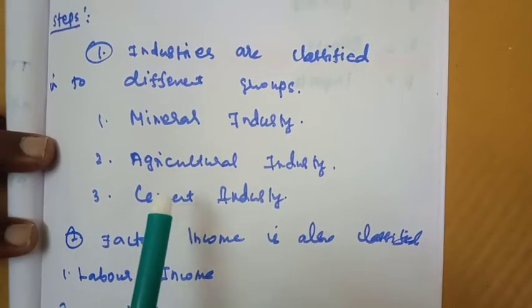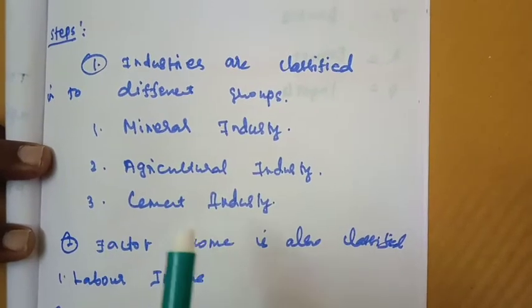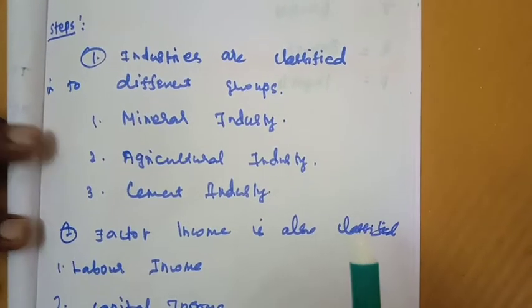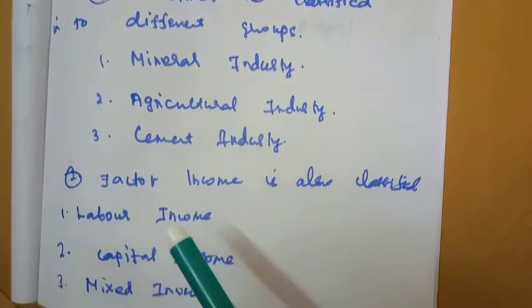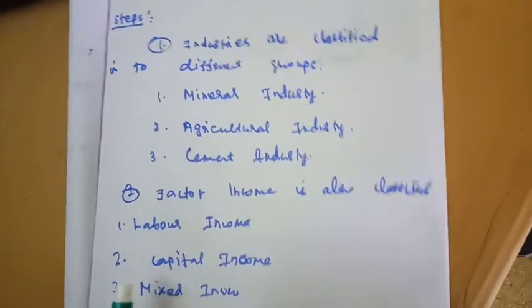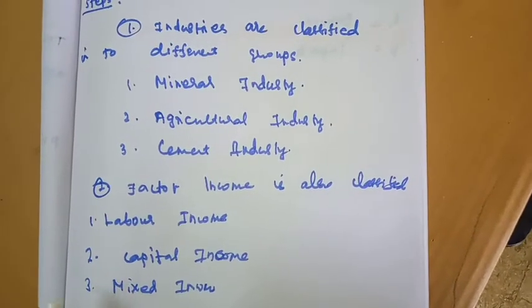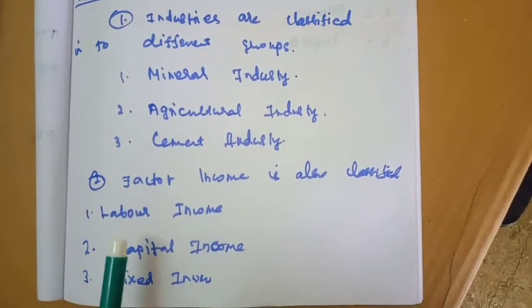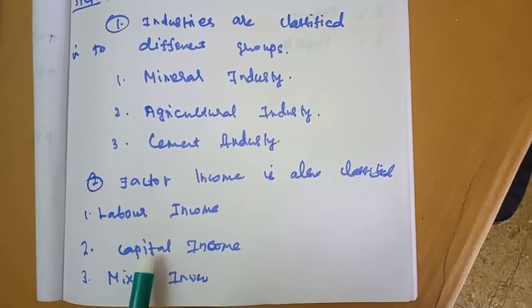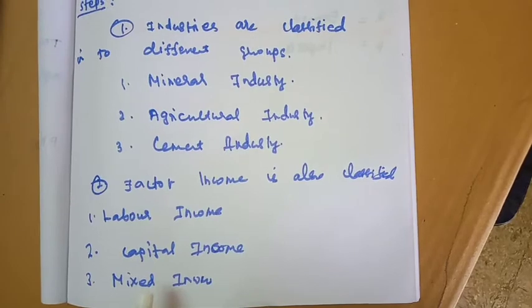In India, cement and agriculture industries are primary industries, and other industries come under the secondary industries. The next step is that factor income is also classified into three different types: labor income, capital income, and mixed income.